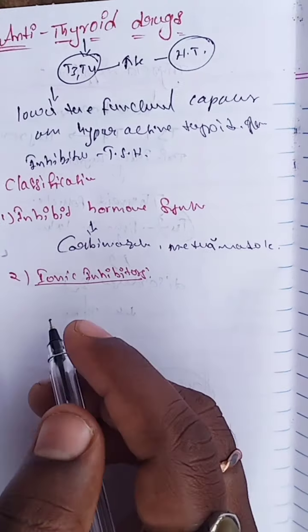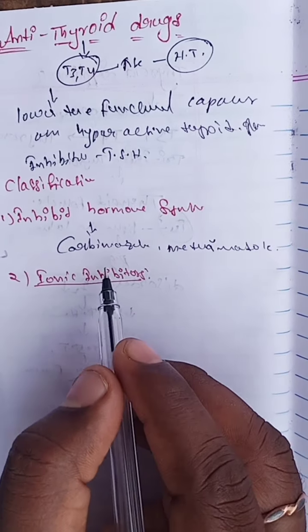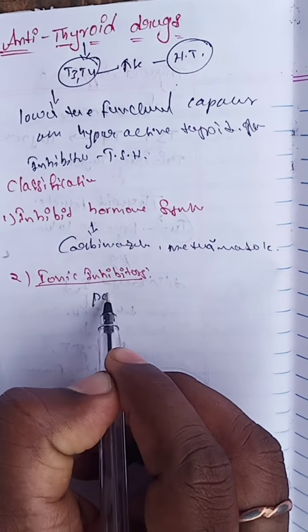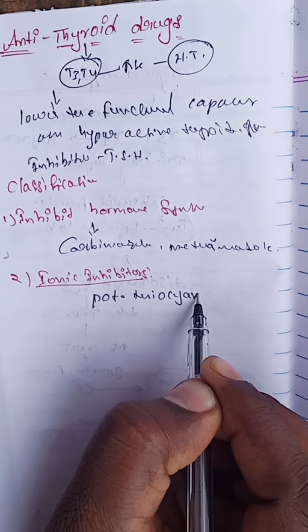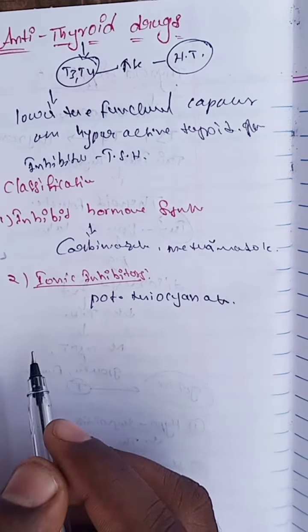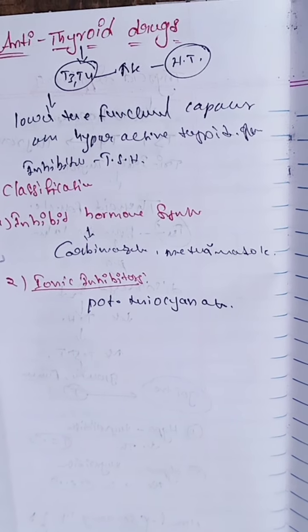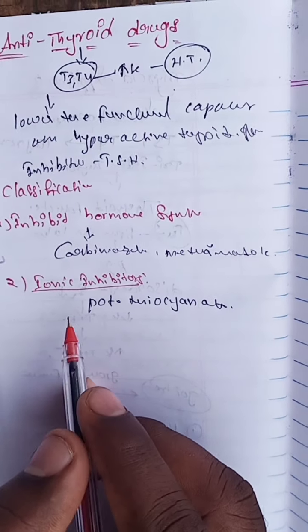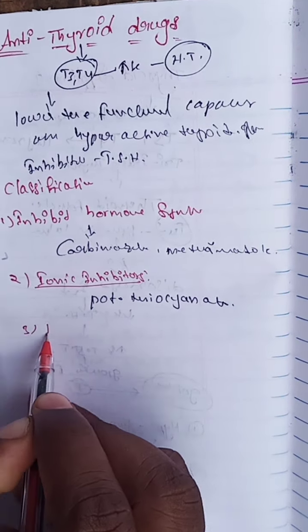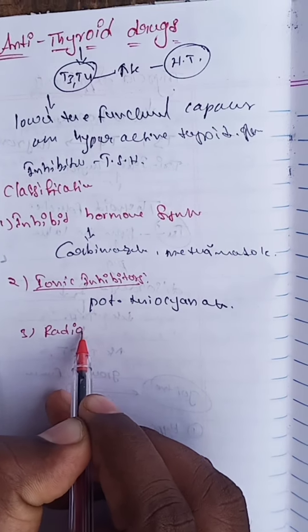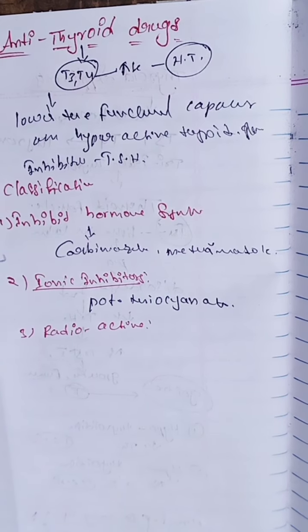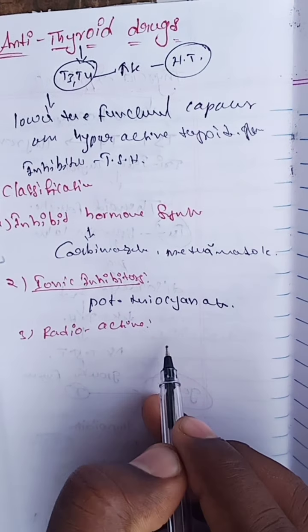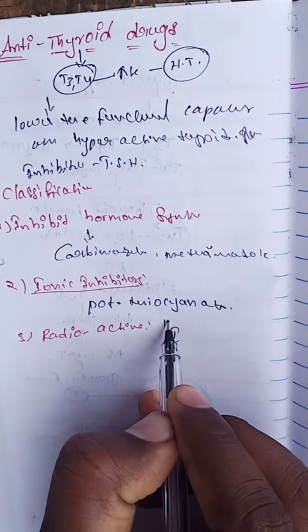Example is potassium thiocyanate. And the next one, radioactive drugs. Example is iodine 131.